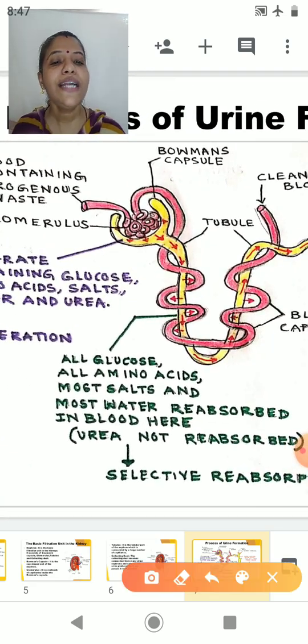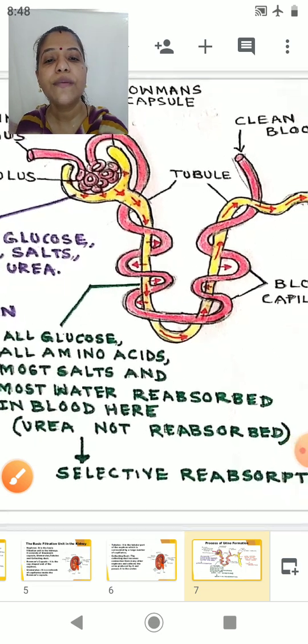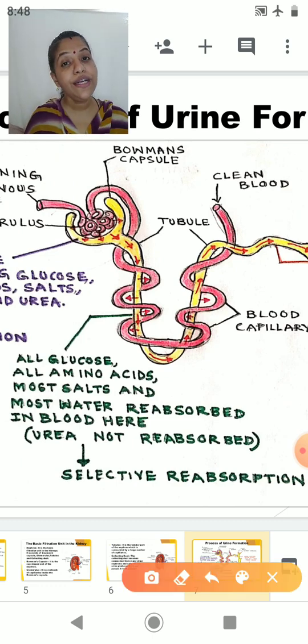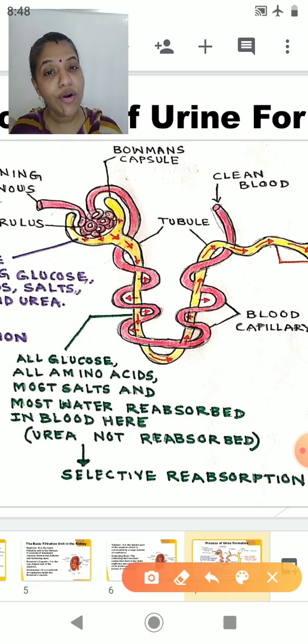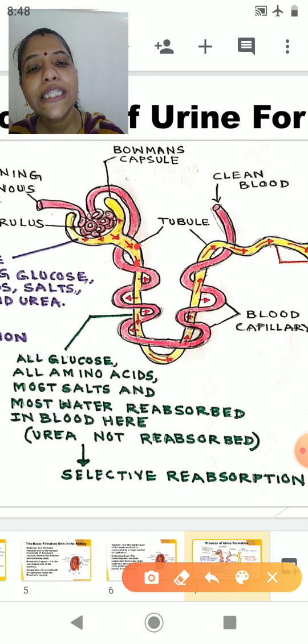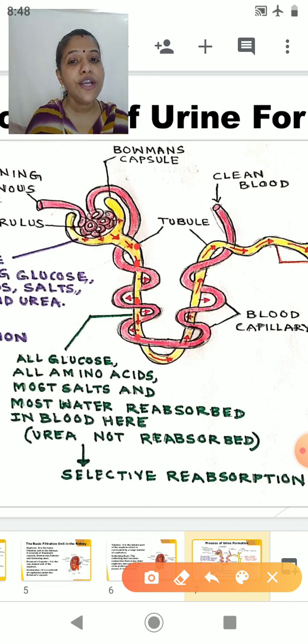So students, now let's go to the next part, and in the next part we are going to study selective reabsorption. Now, you know that the filtrate contains wanted and unwanted substances. You can see the arrows which I have shown, the red arrow, that is nothing but the movement of this filtrate to the tubular part of the nephron.